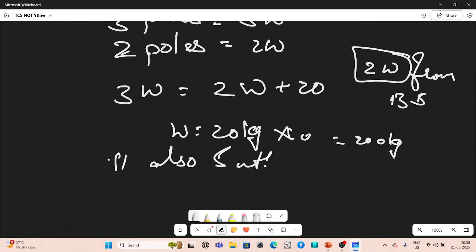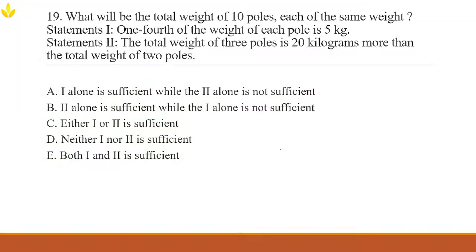Either statement 1 alone or 2 alone can answer, but we don't need both. Data sufficiency questions don't require full calculations. You just need to check if you could solve the answer. So be careful not to overthink and do extra math when it's not needed. So the answer for this problem is: either 1 or 2 alone is sufficient.